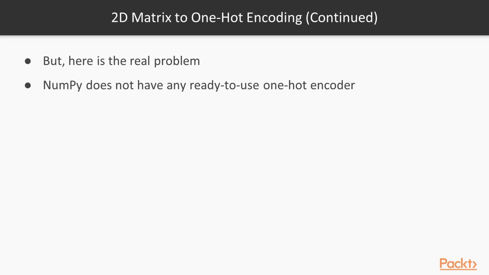But here is the catch, and NumPy doesn't actually have any ready-to-use one-hot encoder, right? So this is a real problem. So you have to write your own, and we're getting back to square one, and we don't want to, especially at the beginning when you're working with deep learning.